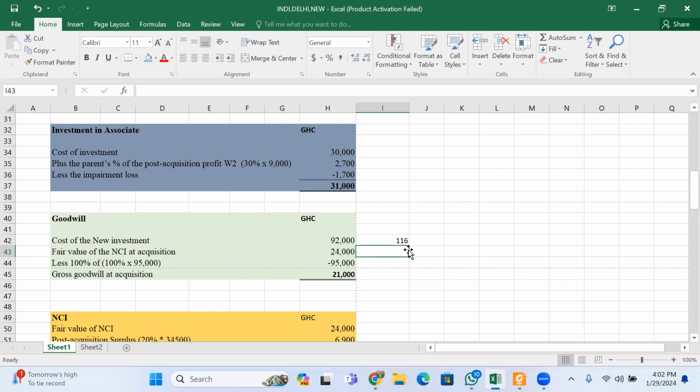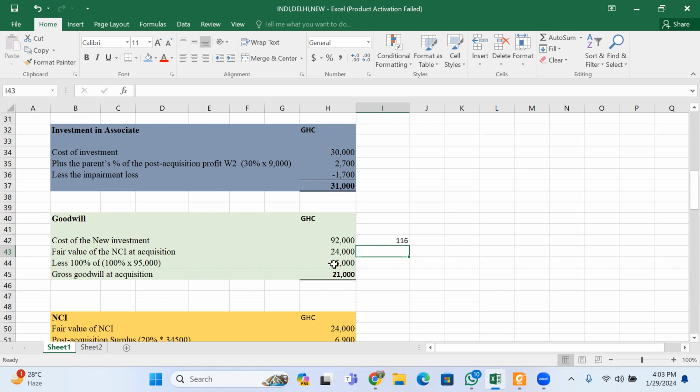You are saying that the value of the business is 116, or you more or less are paying 116 for the business, which is in actual fact the value of the business was.